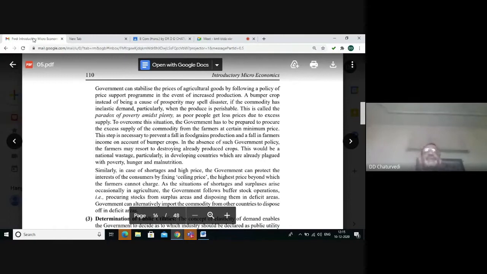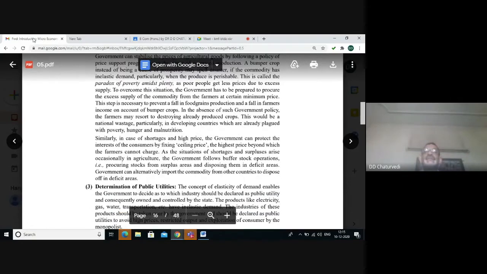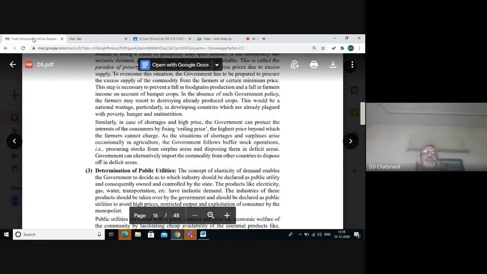Similarly, when there is a shortage and high price, maybe because of unfavorable monsoon conditions, the government can protect the interest of the consumers by fixing some ceiling price, the highest price beyond which the farmers cannot charge. Since these situations of shortages and surpluses arise too often in the agriculture sector, the government follows the buffer stock operation, that is, procuring stocks from the surplus areas and disposing them off in the deficit areas.